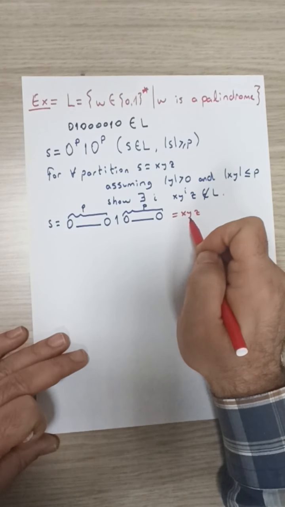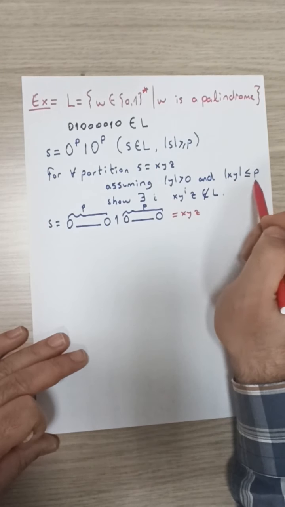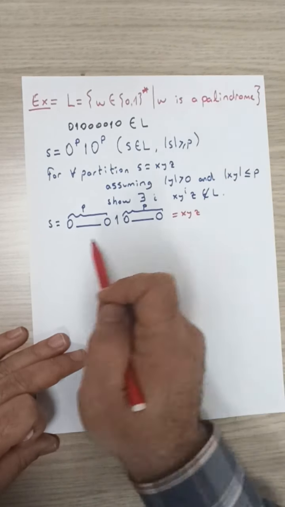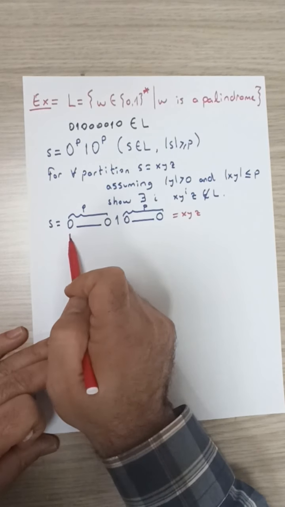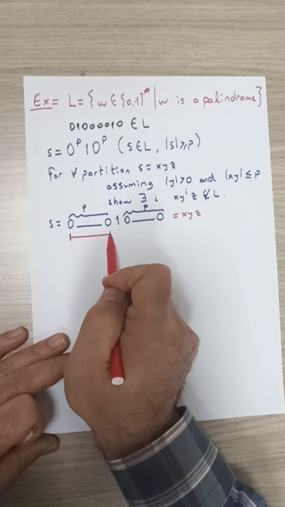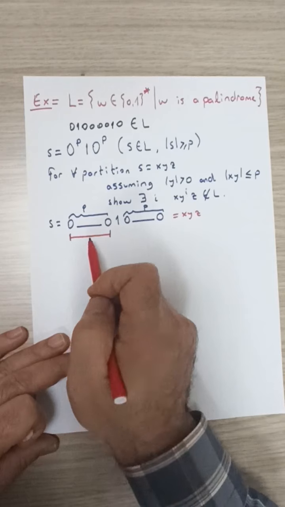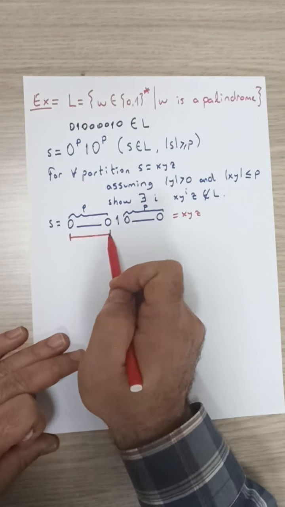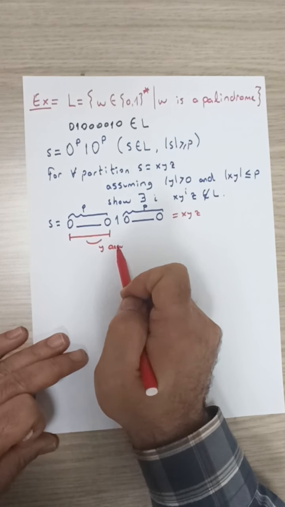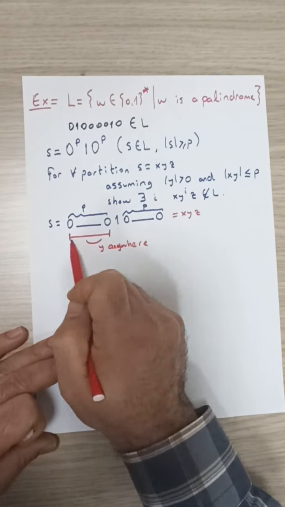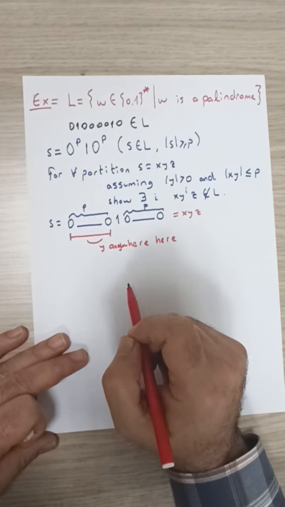If we try to locate this middle string y, due to the condition that the length of xy is less than or equal to p, the two strings x, y together lie within this range. So they don't extend further, which means that y is anywhere in this range, and we know that y is not epsilon.